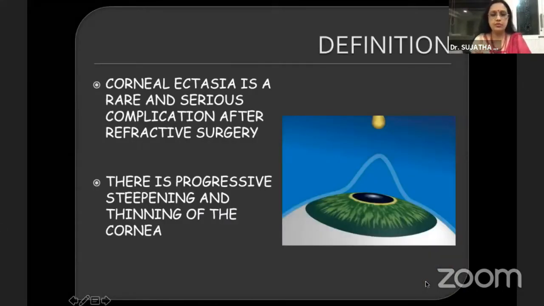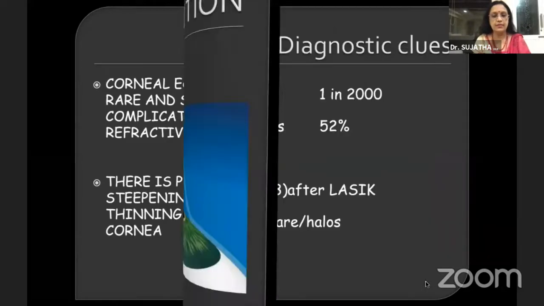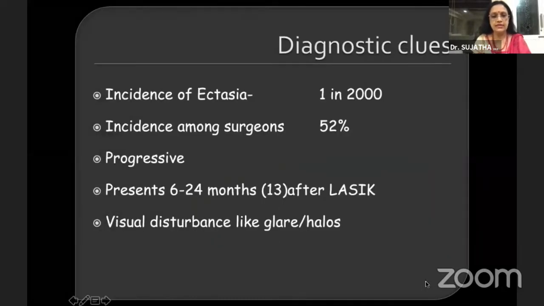So, a definition of post-LASIK ectasia: it's a rare and serious complication after refractive surgery. There is a progressive steepening and thinning of the cornea. The incidence is about 1 in 2,000, and the incidence among surgeons has been reported as high as 52%. It's a progressive condition and can present anytime between 6 to 24 months, with an average of 13 months after LASIK, and it's usually characterized by visual disturbance like glare and halos.